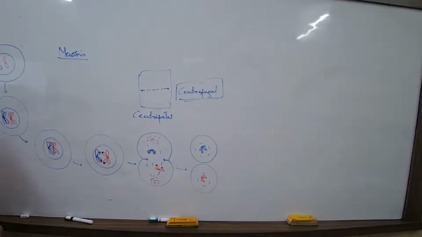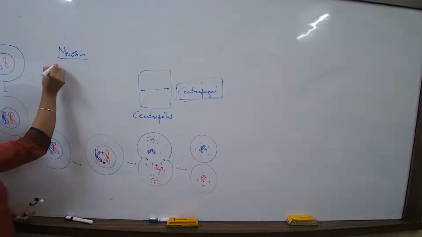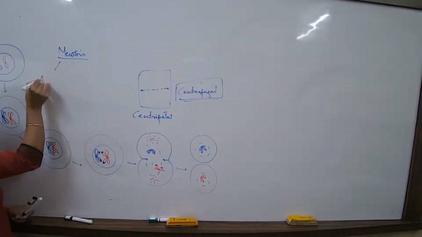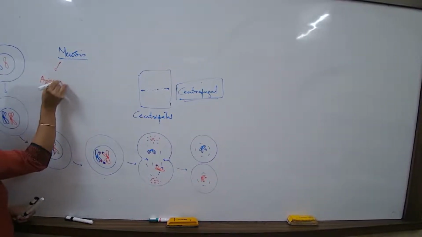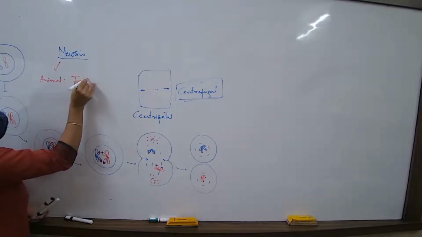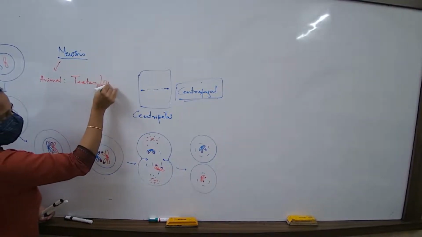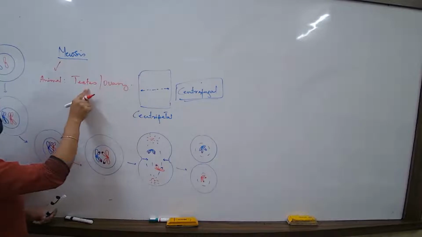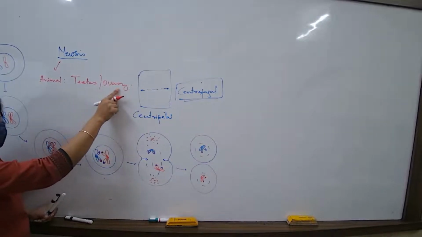Abhi, meiosis that you already know, that we already discussed that meiosis is a type of cell division that takes place when the germ cells, reproductive cells. So which are the type of germ cells I am talking about? If I have to talk about the animals, I am talking about the cells of the testes, please remember. And I am talking about the cells of the ovary, the male reproductive gland, the female reproductive gland.